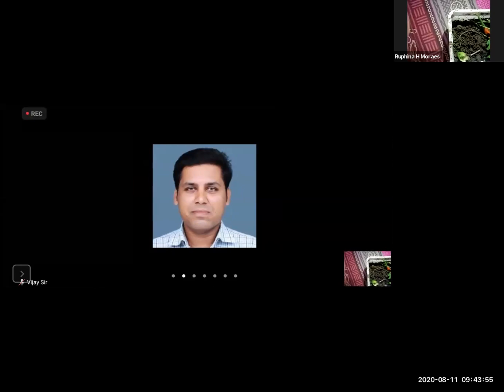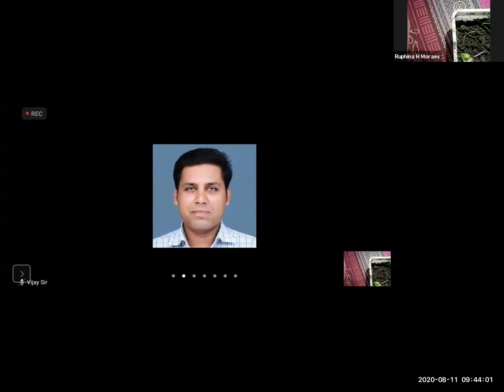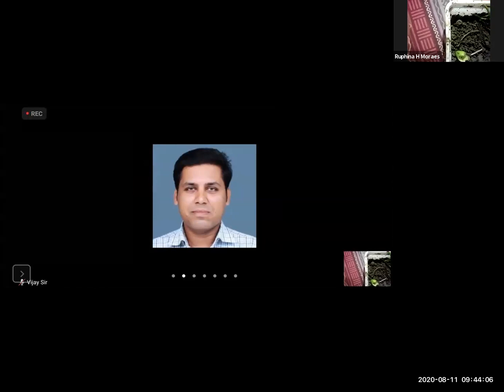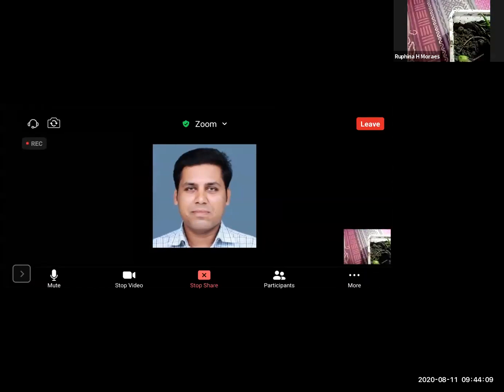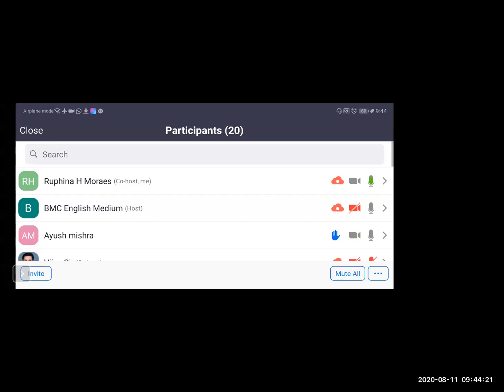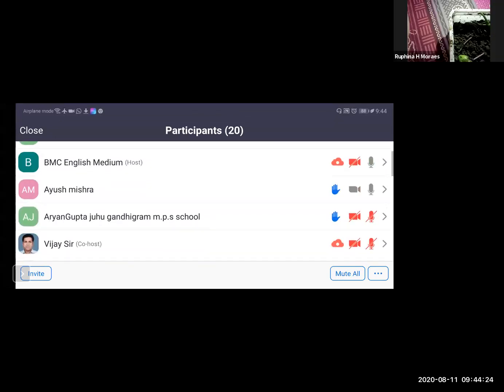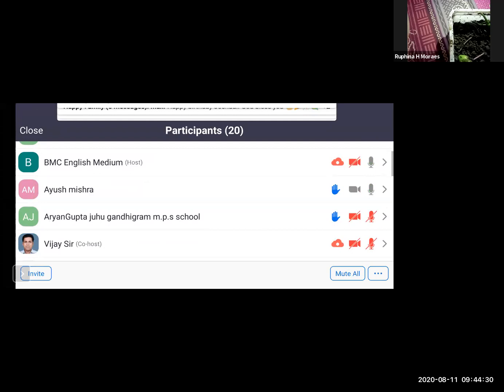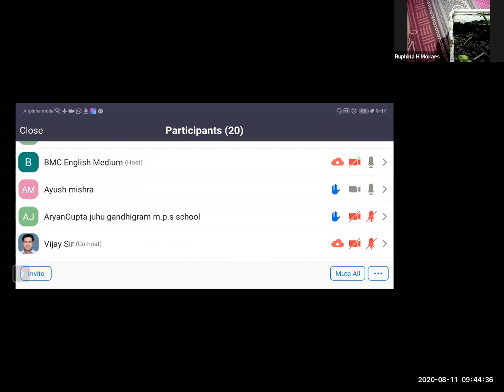And this snail is an example of what? Which type of animal? Vertebrate or invertebrate animal? Who will tell me? Raise your hand. Earthworm is considered as vertebrate animal or invertebrate animal? Earthworms, snails are examples of which type of animal?